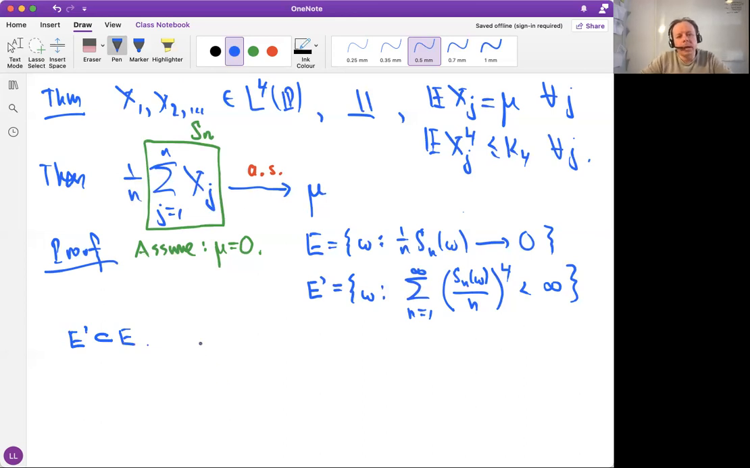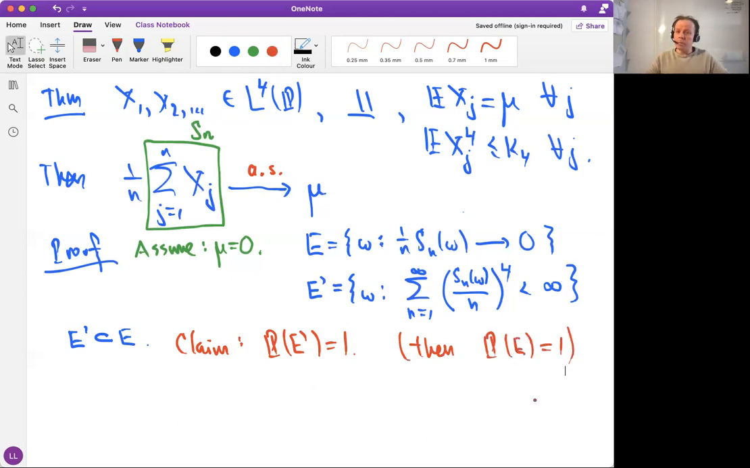And actually our claim, what we will prove, is that also the probability of E prime is equal to 1. If E prime has probability 1 and E is a bigger set, then of course the bigger set must have probability 1 as well. And then we are done with the proof. Why does the bigger event have probability 1 as well? Look at the complements. If something has probability 0 and you have a smaller set, then that also has probability 0 by the monotonicity of probabilities.